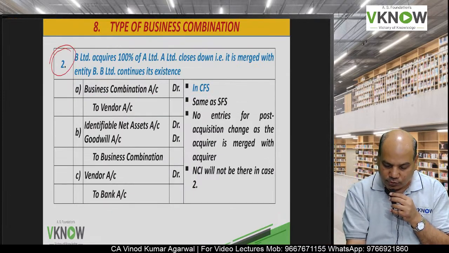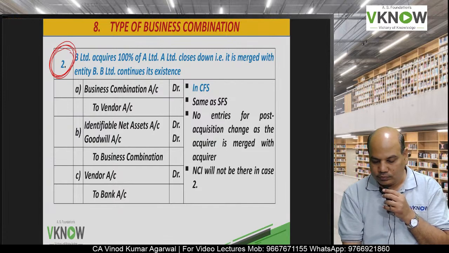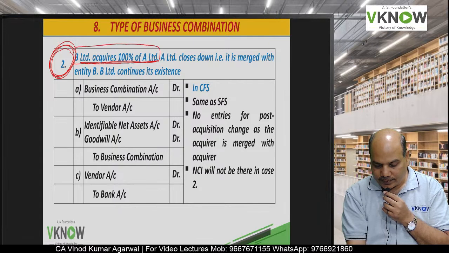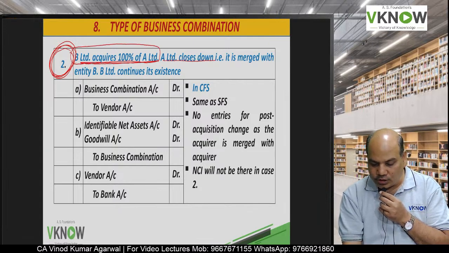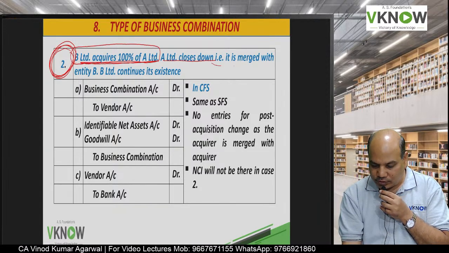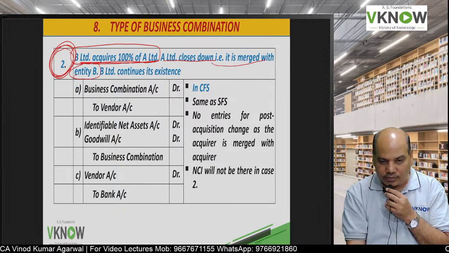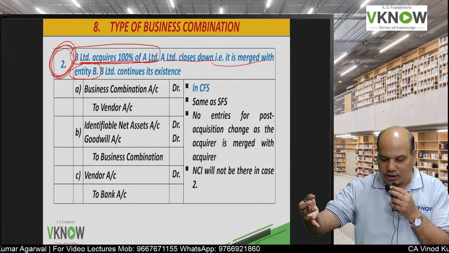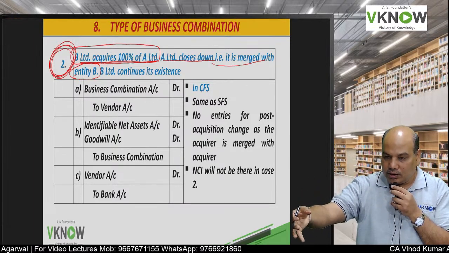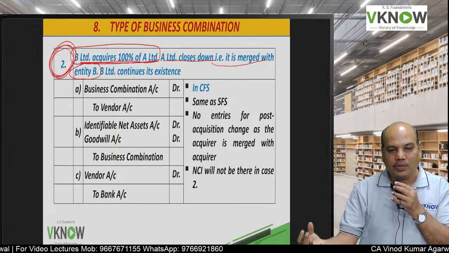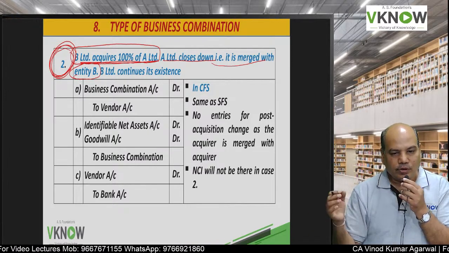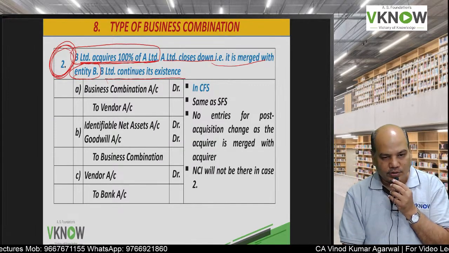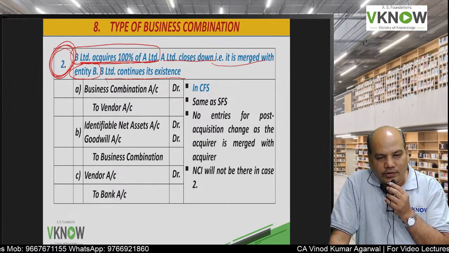Now please focus here. Case 2. B Limited acquires 100% of A. A Limited closes down. That is, it is merged with the entity B. In the first case, B continued as a subsidiary. In second case, A Limited is merged with B. B Limited absorbs A, what we used to call intermediate absorption. B Limited continues to exist. So only the acquirer will exist.